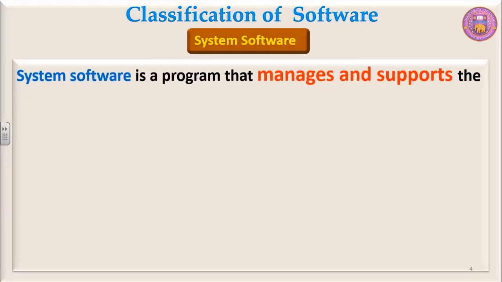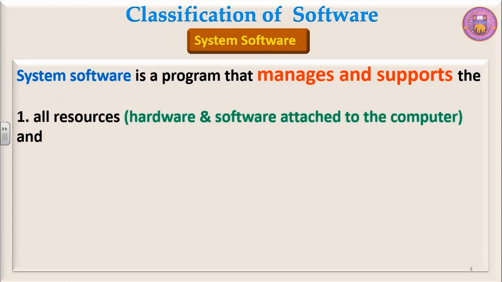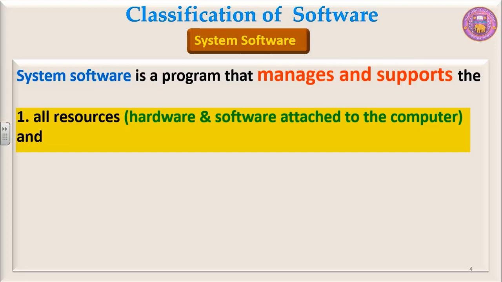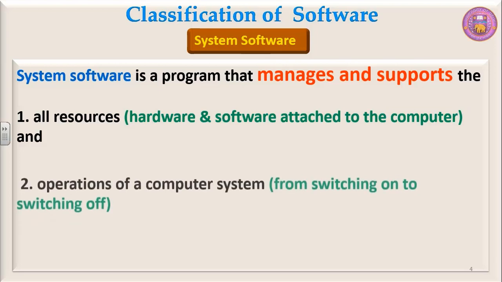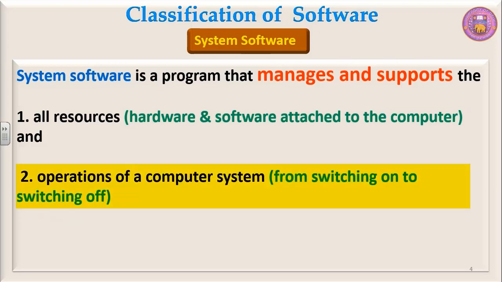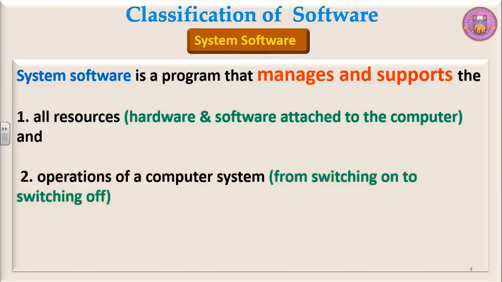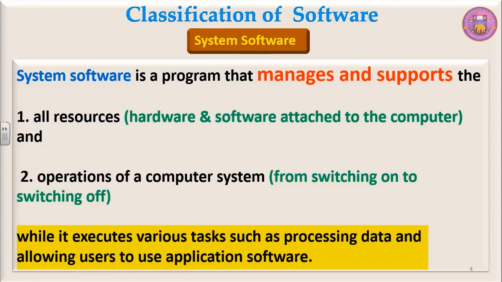System software is a program that manages and supports all resources. When we talk about all resources, it means all types of hardware and software attached to the computer, and operations of a computer system, from switching on to switching off. System software is a program that manages and supports all operations of computer system, that is from the start to the switching off, while it executes various tasks such as processing data and allowing users to use application software.